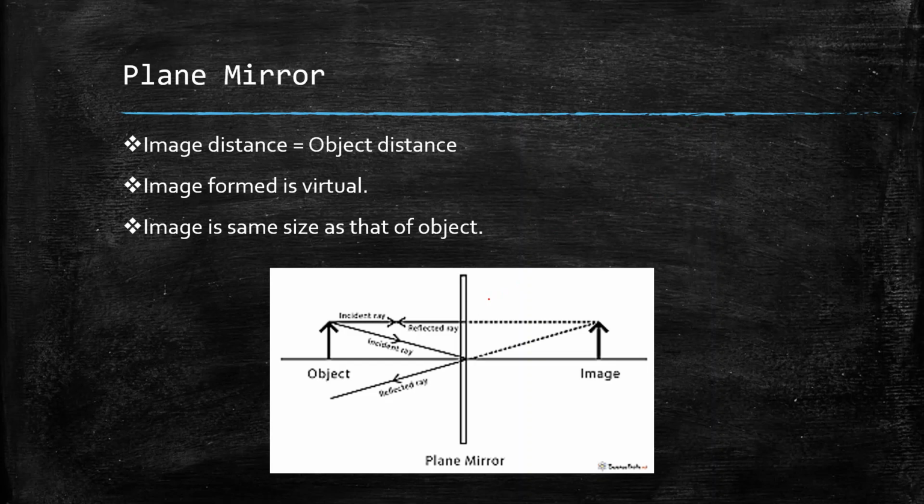Now a plane mirror is a very simple concept. The main points about the images formed by plane mirrors is that the image distance is always equal to the object distance. As we can see in this diagram, this distance is equal to this distance. The image formed is virtual. For all real objects, the image formed by a plane mirror is always virtual, and the image formed is of the same size as that of the object. So if this height is h, then the object height is also h. Both of the sizes are same.